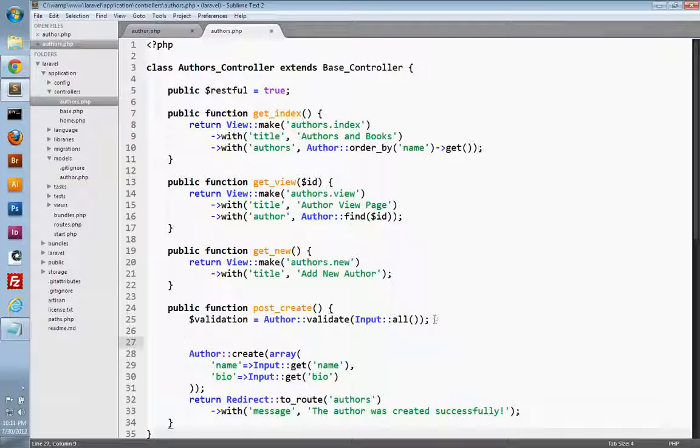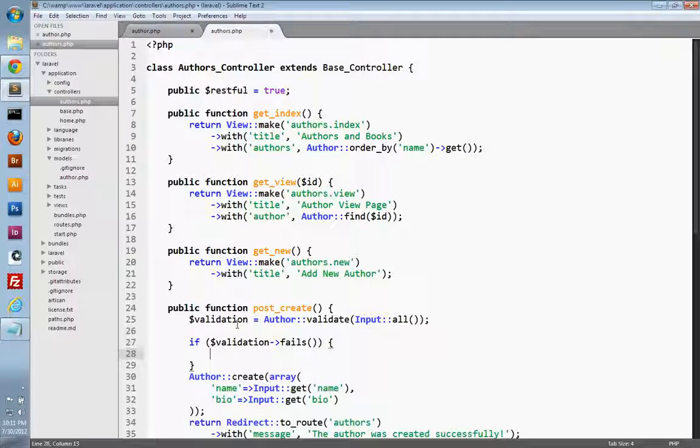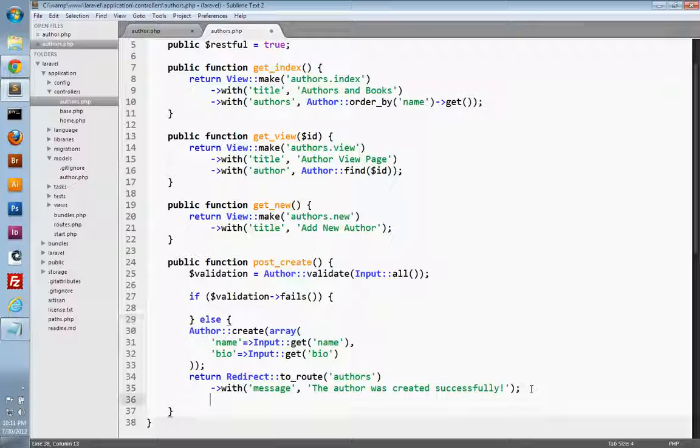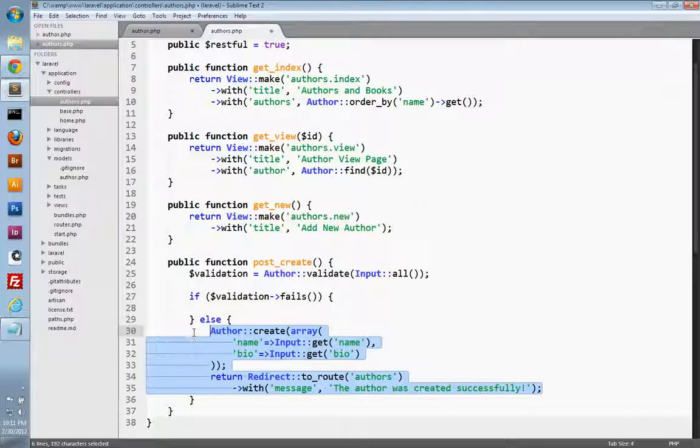So we'll use the validation object in a conditional here. I'll say if, and then we'll say the validation object, and we have a fails method. So this is going to return true if the validation fails. And then we'll just do an else here, meaning that the validation has passed. And so if the validation did pass, we just want to save the author into the database like we did in the previous video. So we just need to fill in this part if the validation fails.